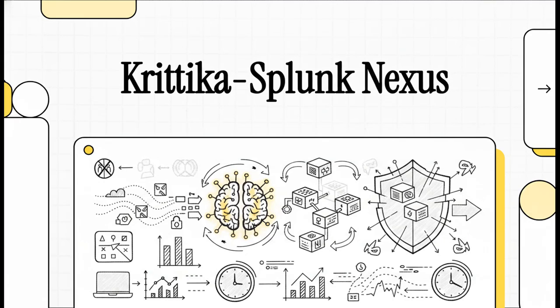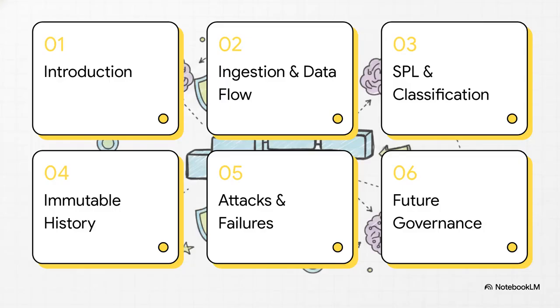Welcome back, everyone. Today, we're popping the hood for a really detailed, engineering-focused explainer on the Critica Splunk Nexus. We're going to see exactly how an AI autonomously defends a sovereign blockchain fleet. We're talking zero human operators, zero manual intervention, just raw telemetry, instant cryptographic accountability, and real-time defense. It is absolutely fascinating.